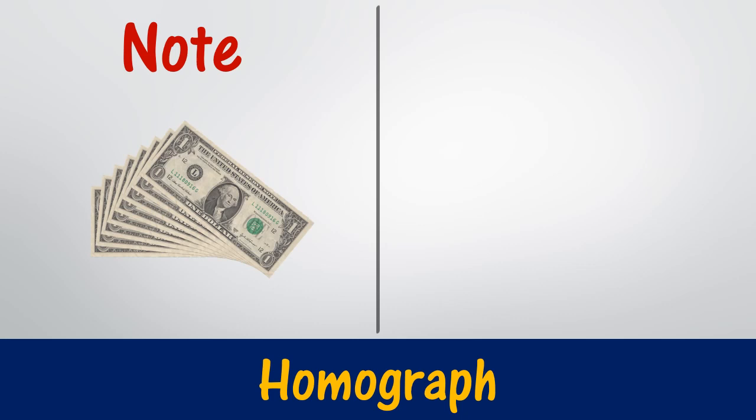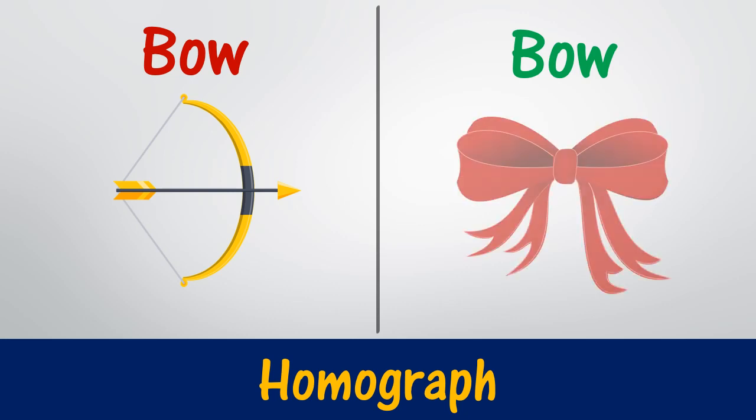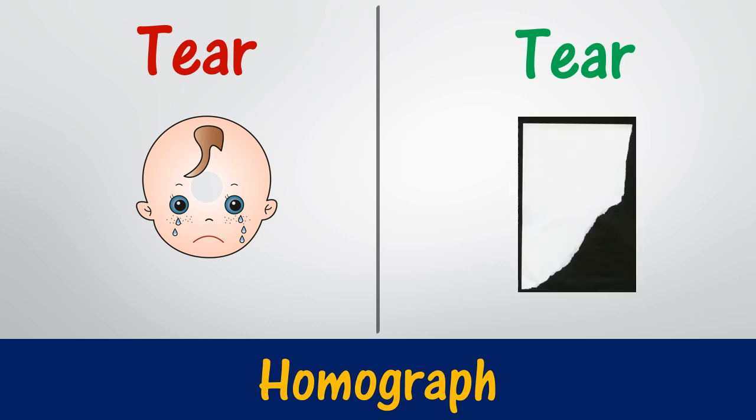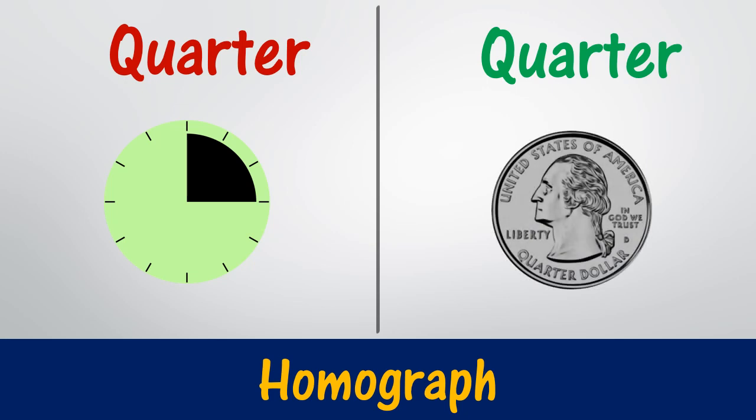Note, a currency note, and the other one a sticky note. Bow, as in bow and arrow, and another bow which is a decorative bow. Tear, what you see when someone cries, and the other one as in tear a piece of paper. Quarter, one-fourth part of anything. The other quarter, a quarter coin.